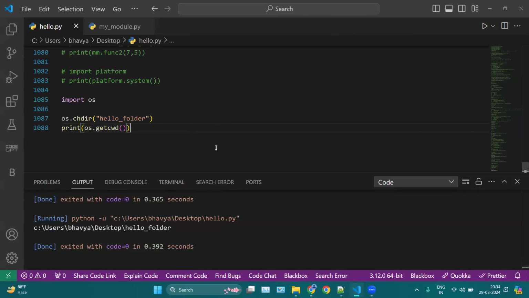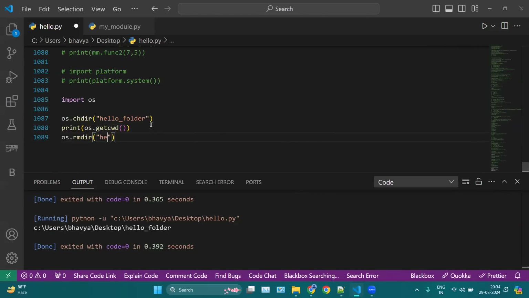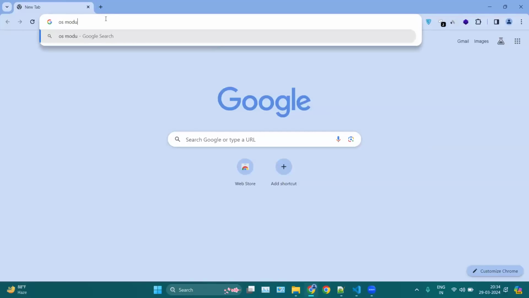So we can change directory, we can print our location, we can create files, we can create folders. It is the same as Linux commands. If you know how to operate Linux, these commands are the same. If you want to remove a directory, you can use os.rmdir and then the name of your folder, like hello_folder. You can also rename files. We have entire functions with os. If you want to check, you can search for the os module in Python.